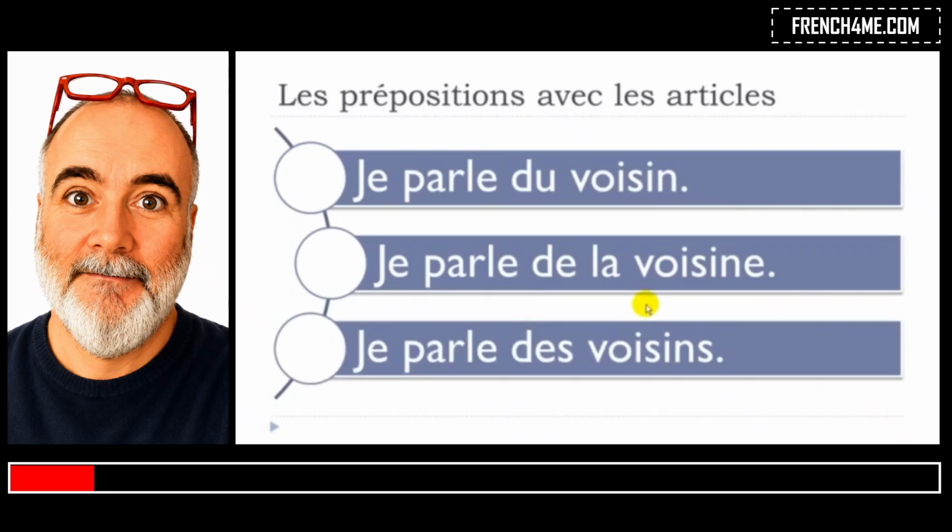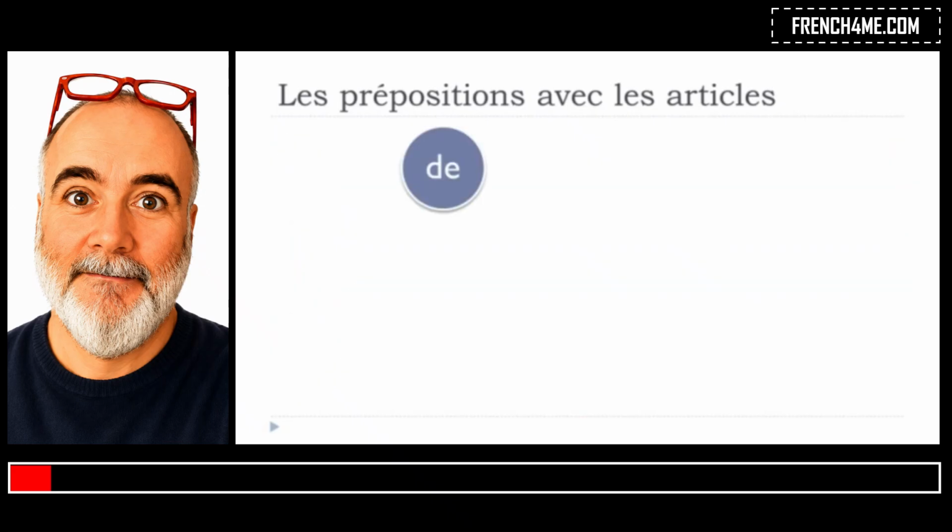And then for the plural, as we had for "à", remember, for the masculine singular and the plural, changes will happen. So, "je parle des voisins". Here we've got the plural form of "voisins", so neighbors, all right? "Je parle des voisins". So remember, masculine "du", feminine "de la", and then the plural form, whether it's masculine or feminine, it will be the same, okay? So, "des".